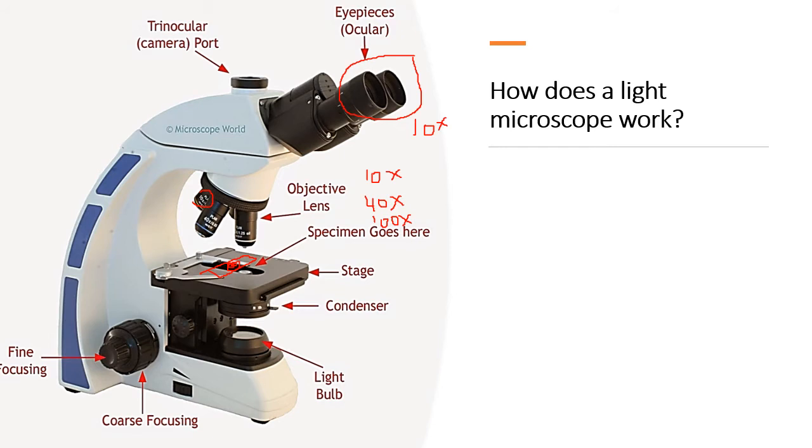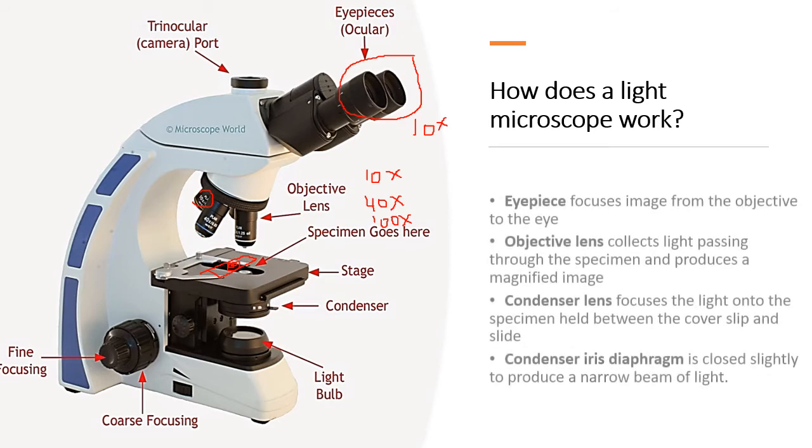So try to keep your eyes open. I know it can be a bit difficult. This here is for focusing, this knob, and you will see if you're able to do this in the classroom, that the more you turn either the tiny knob or the big one, your image changes in how resolute it is, or in the resolution of it. So it means your image either becomes really blurry or it becomes more focused. So it is important for you to just bear that in mind.